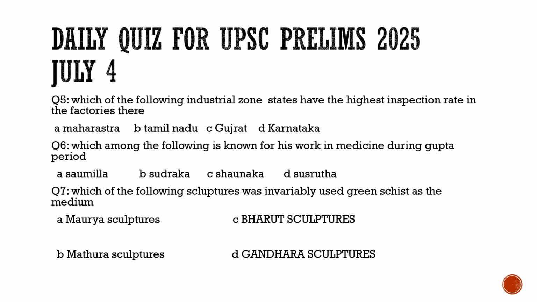It is 26% in Tamil Nadu, 23% in Maharashtra, and 19% in Gujarat. So definitely it is Tamil Nadu which has the highest inspection rate in factories in India. This inspection rate is about the hazardous factories, those factories which emit hazardous materials.